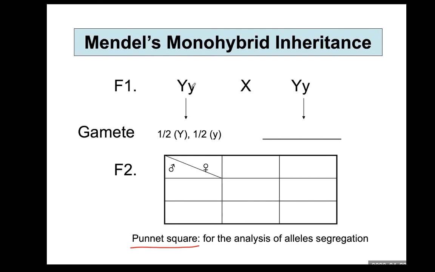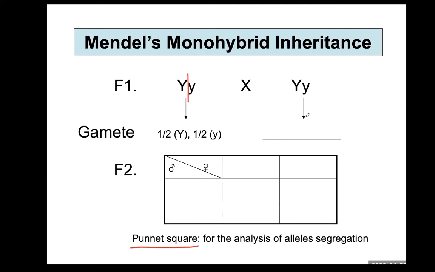So from large Y, small y, you just make them separate. The chromosome carrying the large Y dominant allele goes into one gamete, and the other of the homologous pair of chromosomes carrying the recessive allele, small y, goes into another gamete.